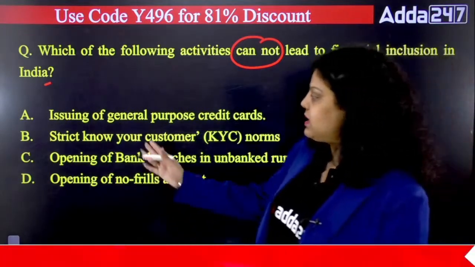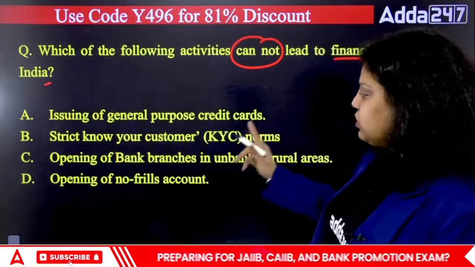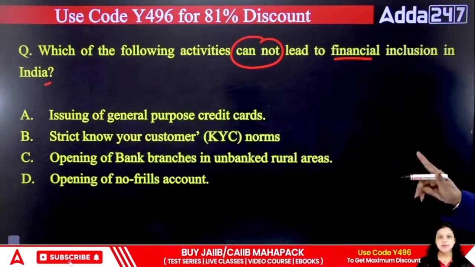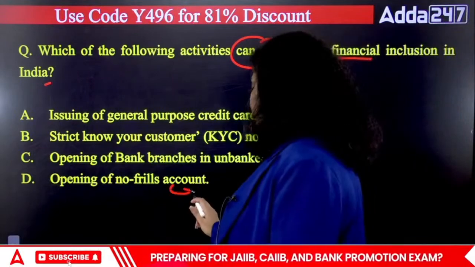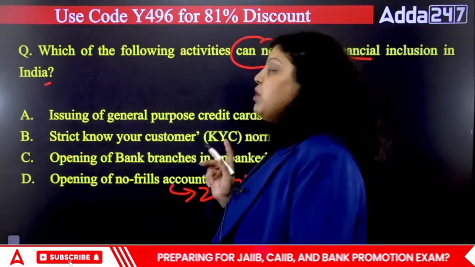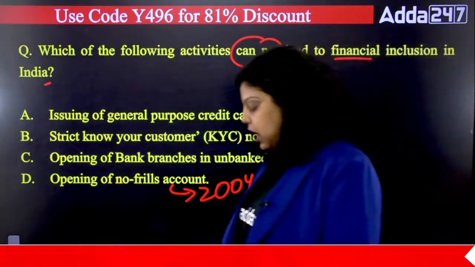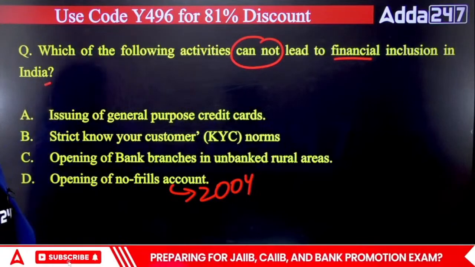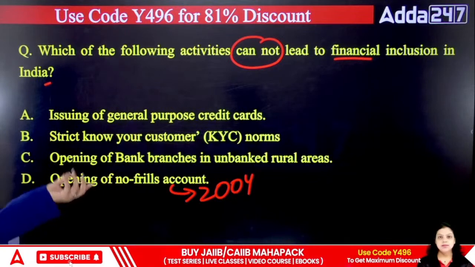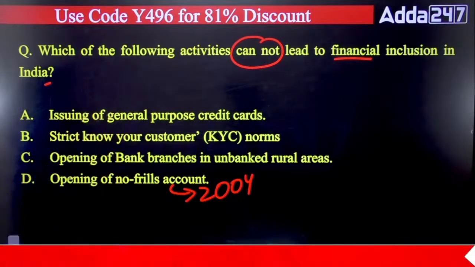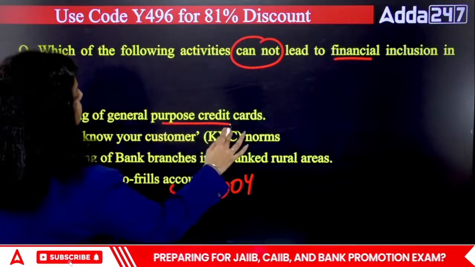So the options are: issuing of general purpose credit card, strict know your customer norms, opening of bank branches in unbanked rural areas, opening of no frills accounts. If you don't know what a no frills account is, I will let you know. These accounts were introduced by RBI in 2004 for the purpose of financial inclusion. No frills account is simply a zero balance account introduced for financial inclusion. So the right answer will be strict KYC norms. First, you are providing general purpose credit card.